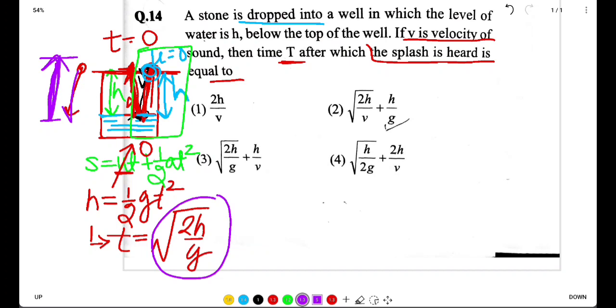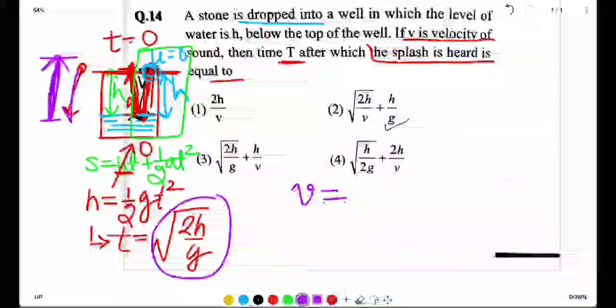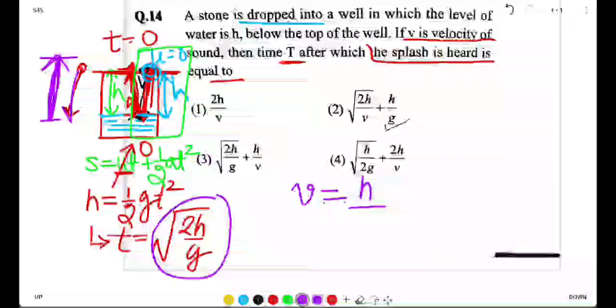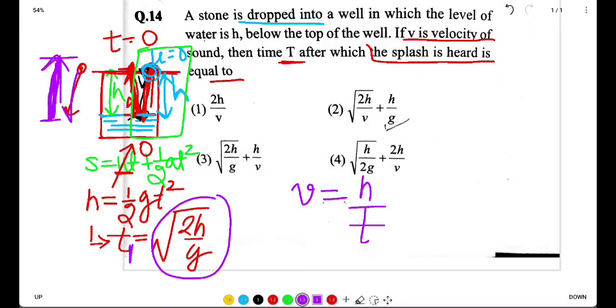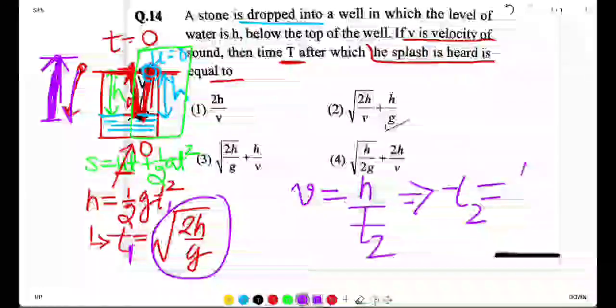The velocity of sound v is given to us, and velocity is distance over time, the distance being h in this case. Let's suppose this is t1 and this is t2. So in this case we will get t2 equal to h by v.